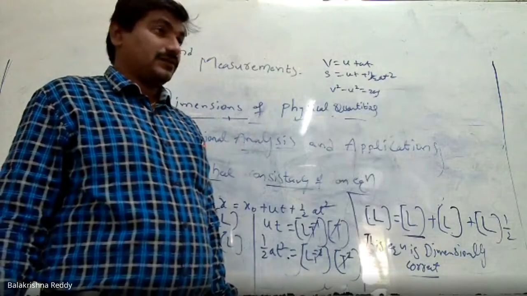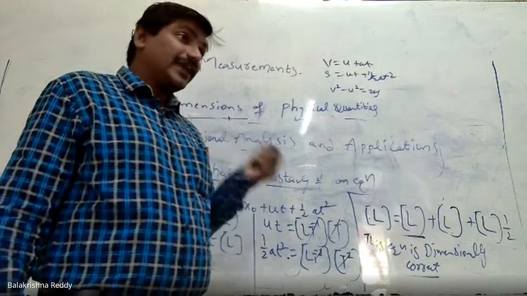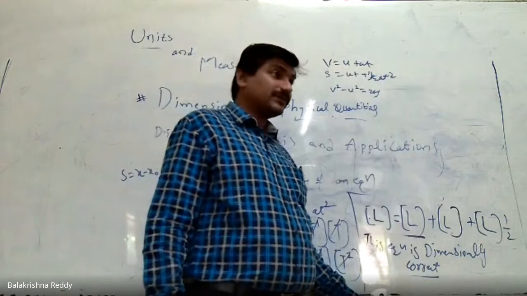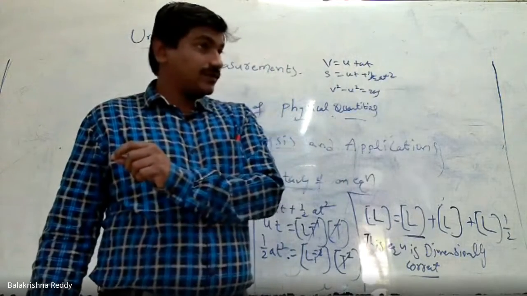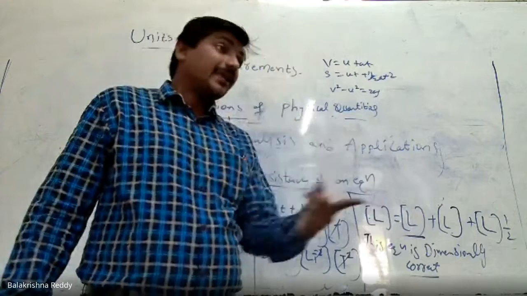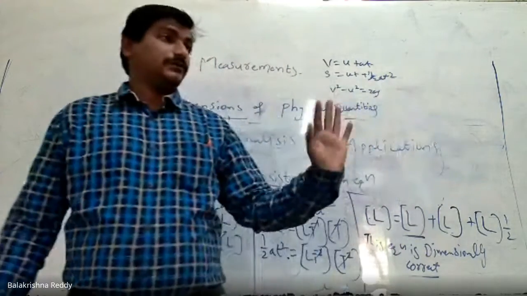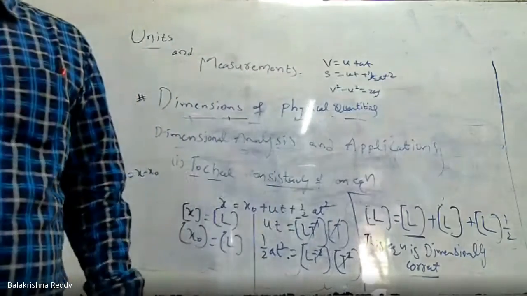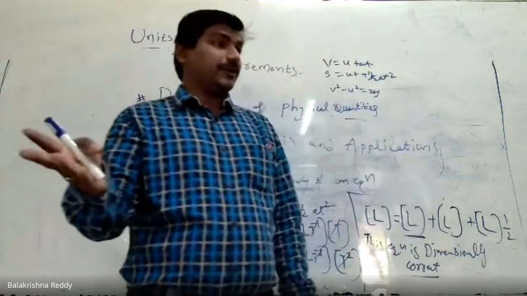If any equation is dimensionally correct, later on it may go wrong also. But if an equation is dimensionally wrong, it's completely wrong. If it is correct, it may be correct, it may not be correct later on.